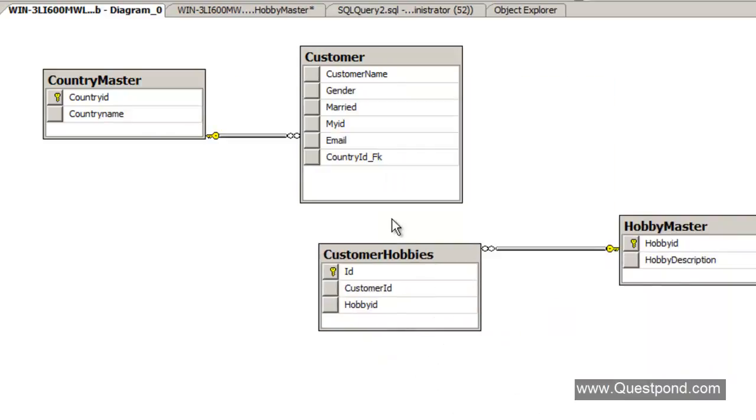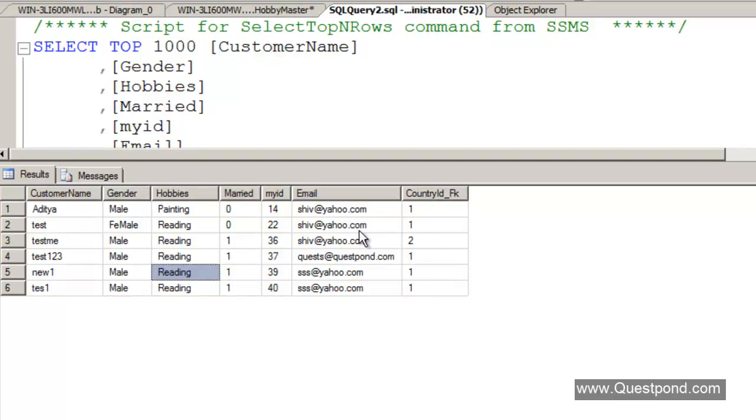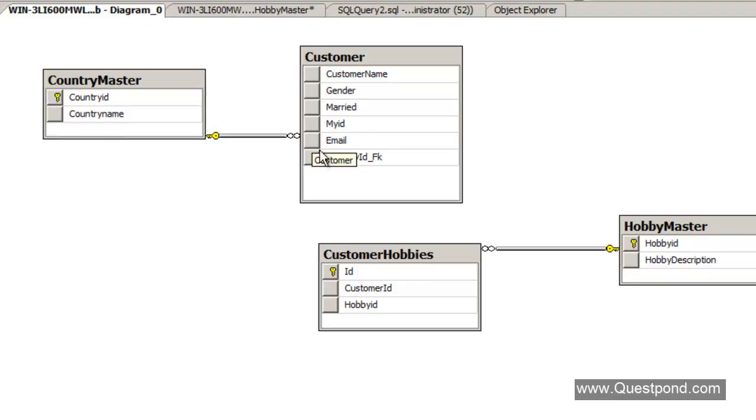And now the next thing is, we need to make a one to many relationship between this customer and customer hobbies here, right? So this my ID, which is actually a unique field, if you remember, was a unique field, right? In order to create a one to many relationship, we need to ensure that we have one primary key over here. So currently we don't have any field which is a primary key.